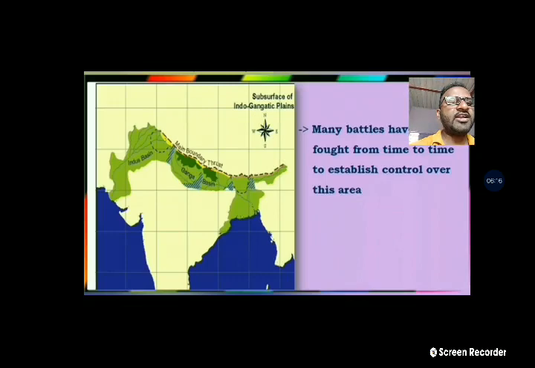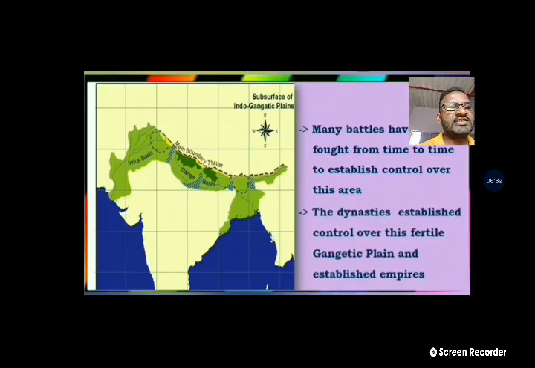So many battles were fought from time to time to establish control over this area in ancient times, because it is very fertile and good for leading life and agricultural activities. That's why this attracted other people.